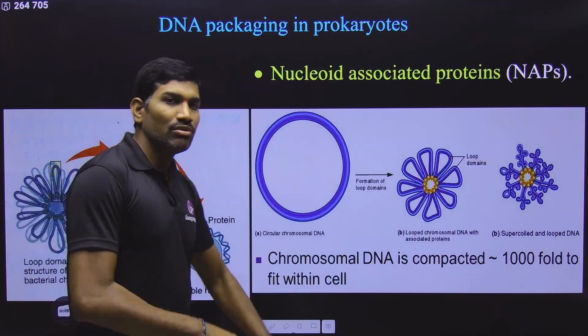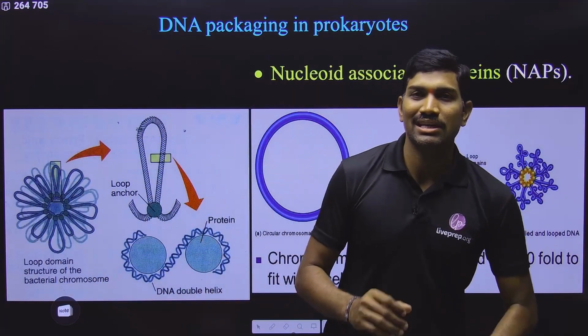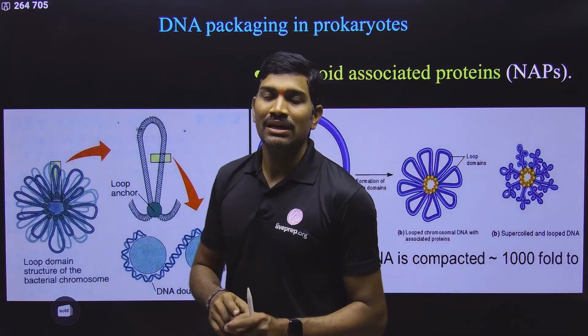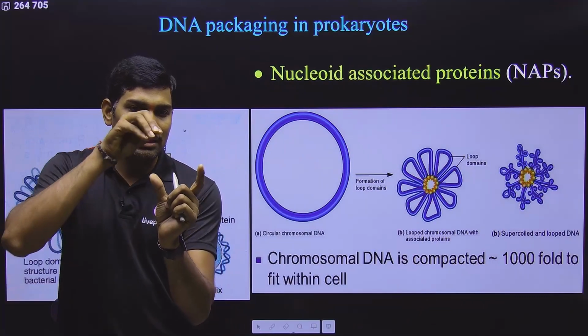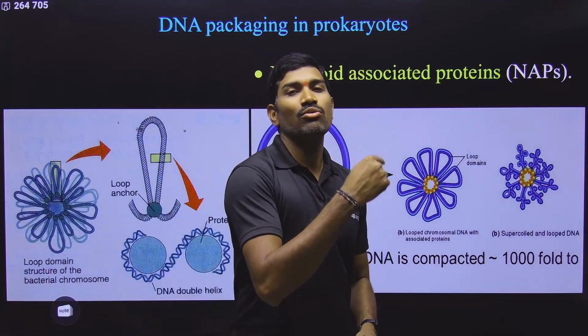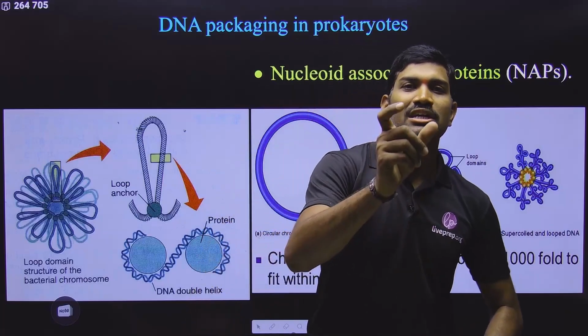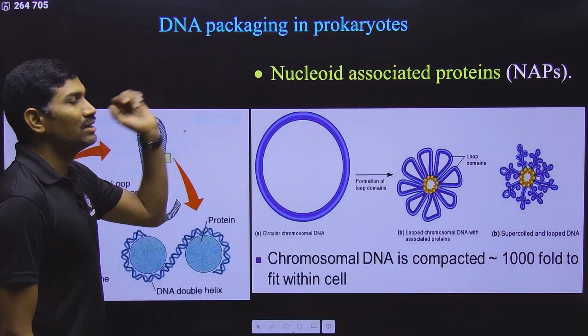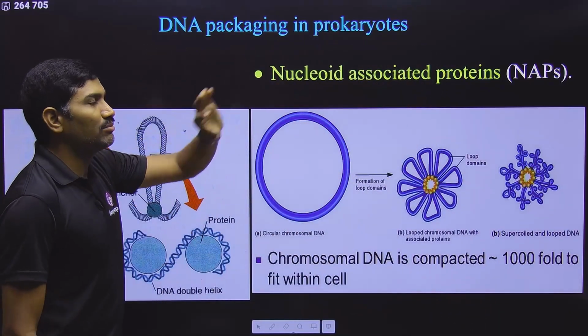Nice. So now this is the basic calculation. From this calculation, what is the question that is arising? The size of the cell is smaller and the DNA inside that is larger. Then how is this much long DNA present inside a small cell? For that we are studying DNA packaging. First we are talking about the prokaryotes.